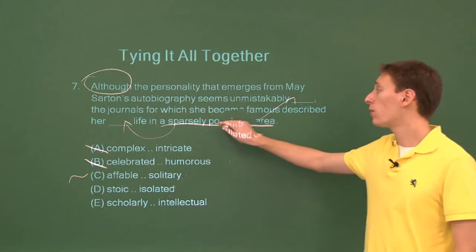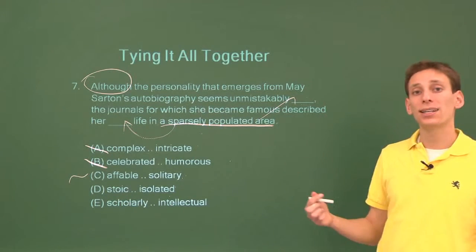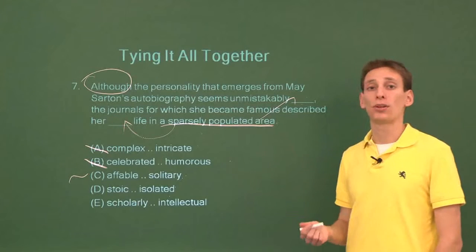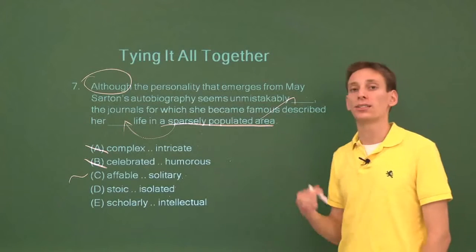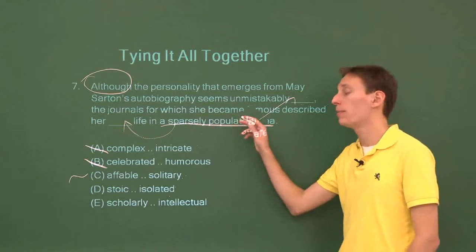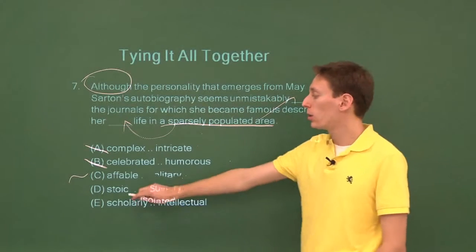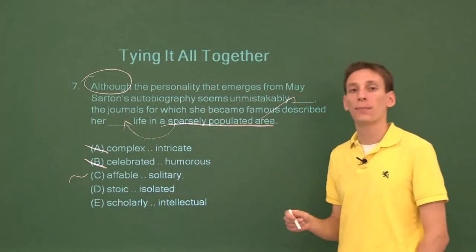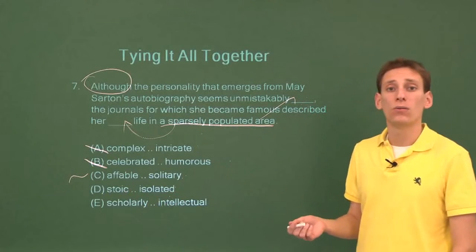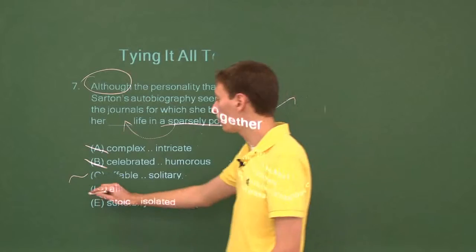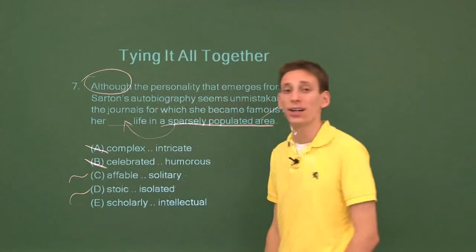How about this? Stoic and isolated. Isolated works really well for sparsely populated, right? Isolated means alone, so that's just like sparsely populated. Sparsely, by the way, means not very populated, right? So what do we think about isolated? That works. How about stoic? Is stoic the opposite of sparsely populated? Say you don't know. What if you don't know? Well, stoic's a tricky word. We're going to draw another little squiggly line here.